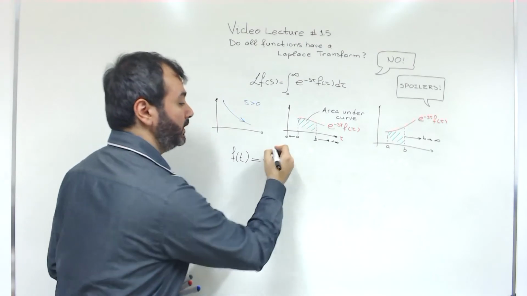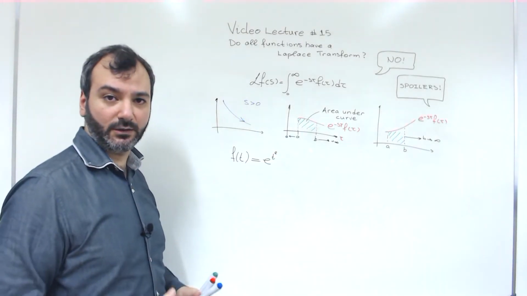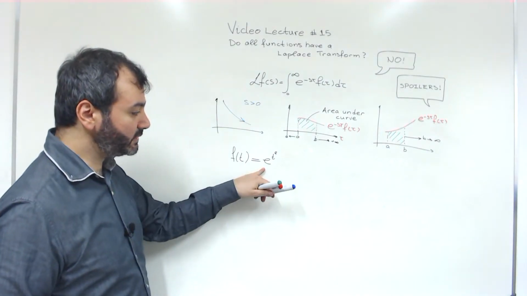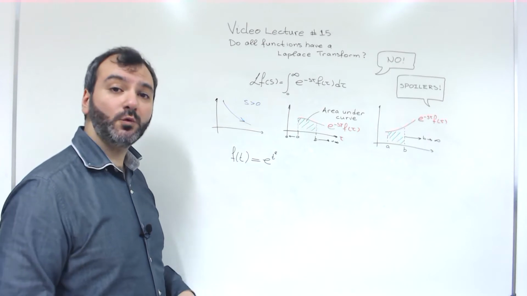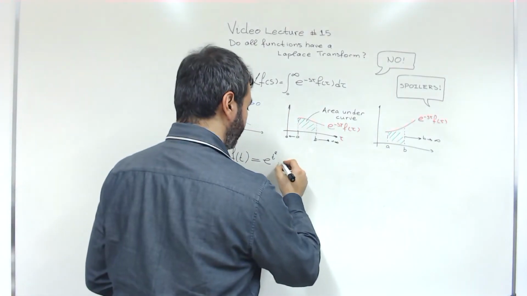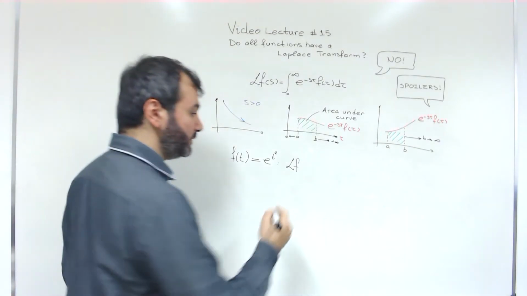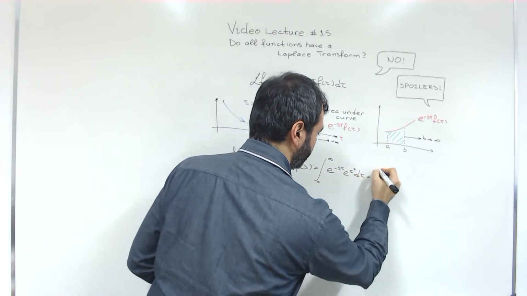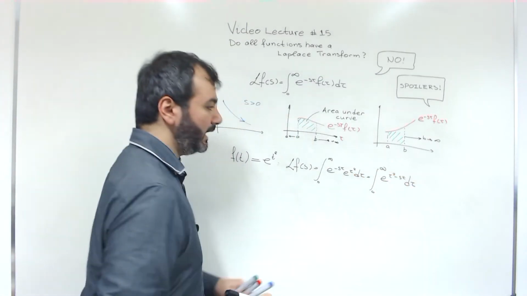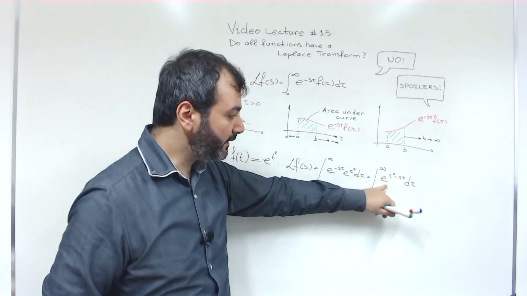How about we put a square over here? There are multiple ways in which we can construct such a function, but let's do it like that. Let's just write exponential of t square. Then, if we try to determine the Laplace transform, we will have the following. And here, whatever the value of s might be, this goes to infinity.